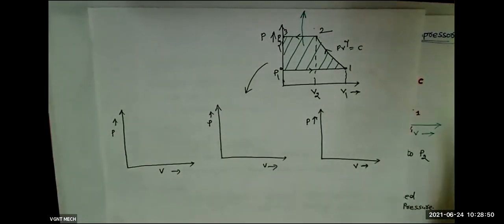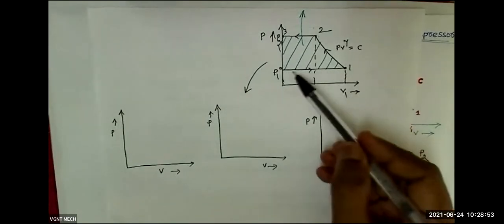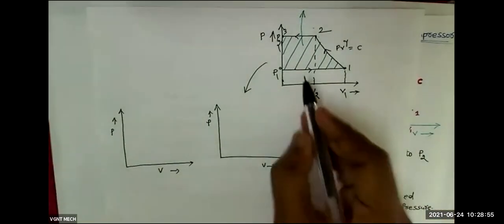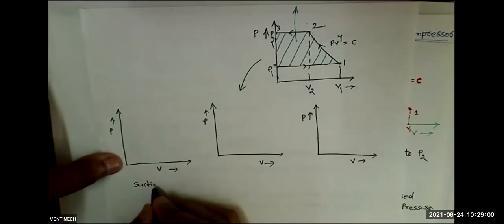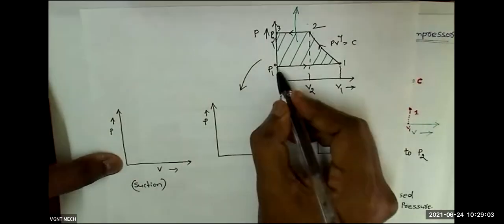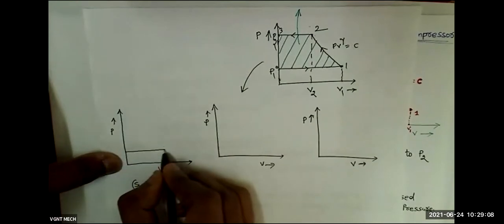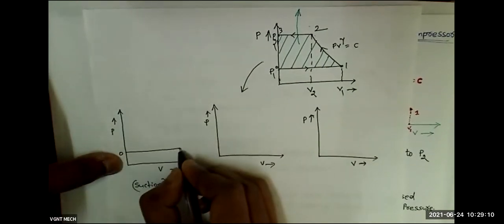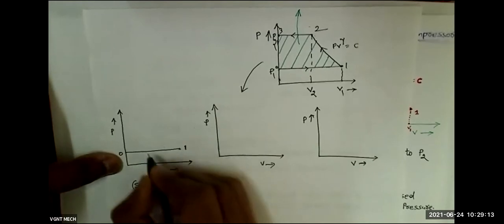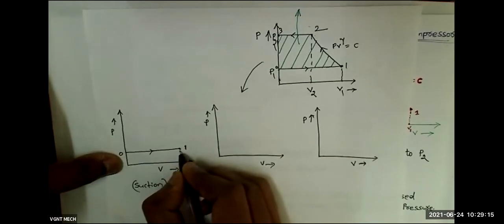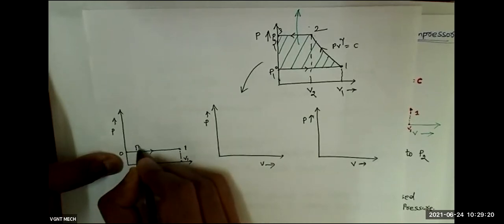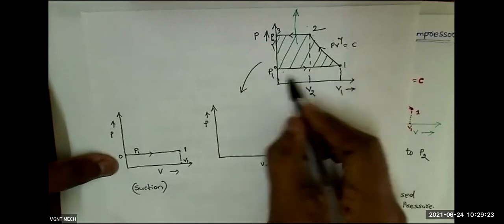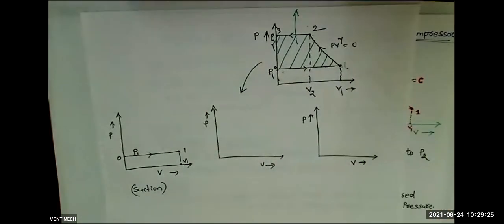We have 3 processes, so for 3 processes I plot 3 diagrams. What is the first process? The suction process. Which line represents the suction process? Point 0 to 1. This is point 0, this is point 1. This represents the suction process. At this point, what is the volume? The volume is V1. And what is the pressure in this line? Suppose the pressure is P1. In this line the pressure is P1, and at this point the volume is V1.